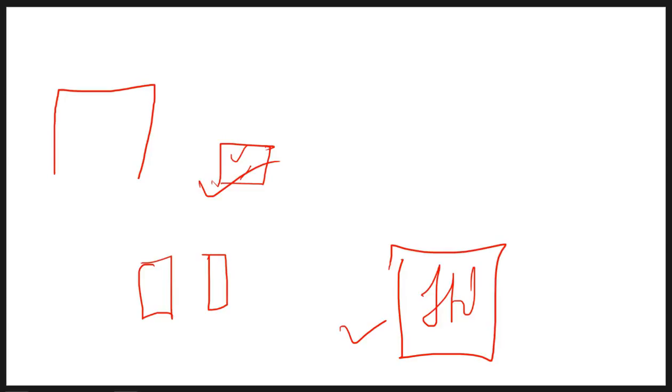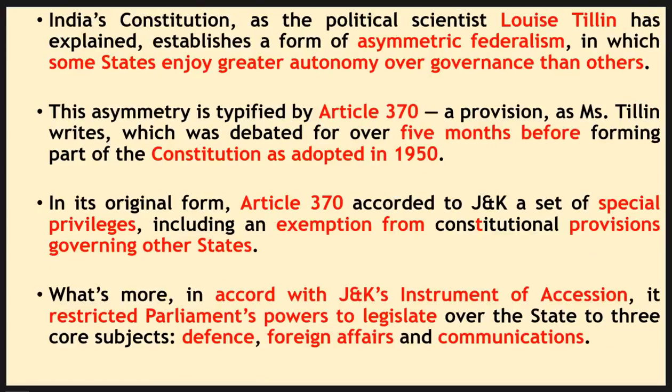So when it comes to Jammu and Kashmir, we have to go through this article of accession. This was signed back in the late 40s, and it clearly states that the parliament has power to legislate on only three things as far as this state is concerned. The first one is defense, second is foreign affairs, and the third one is of course communication.